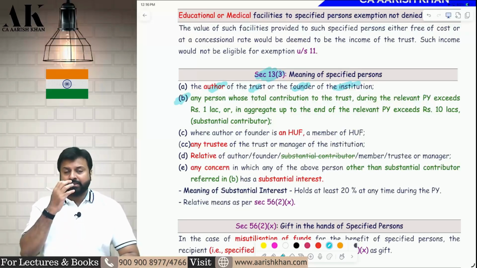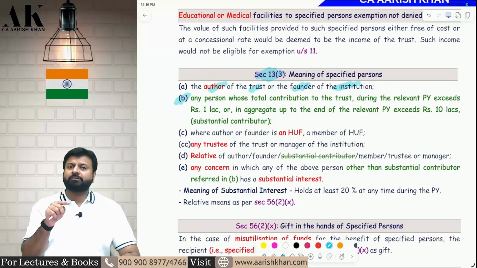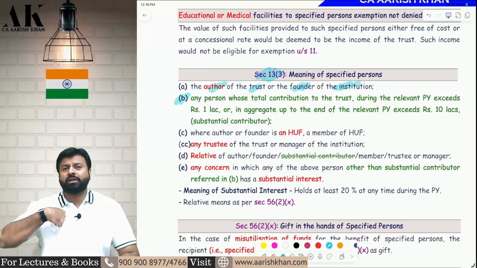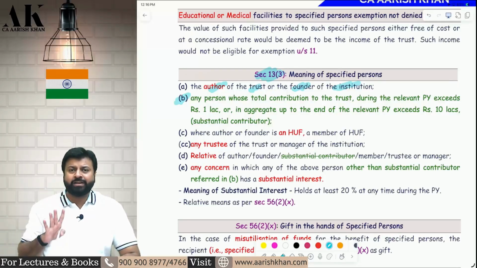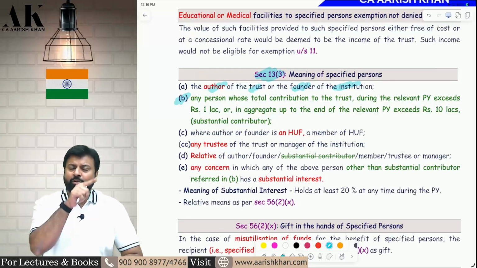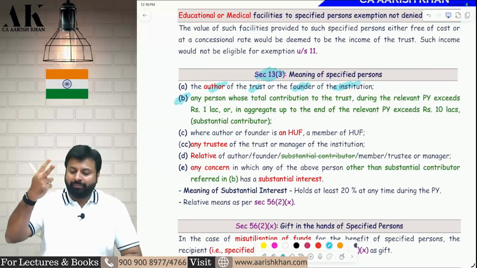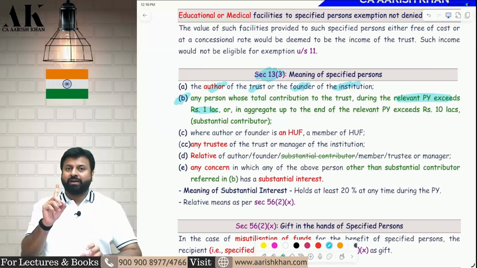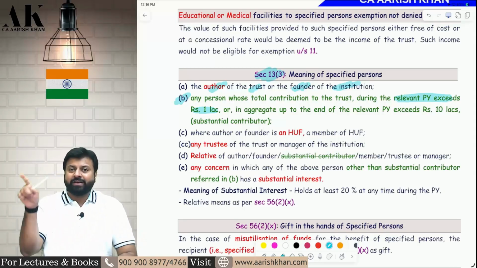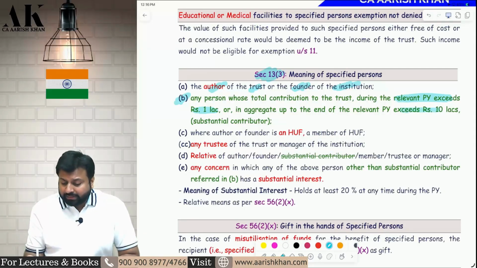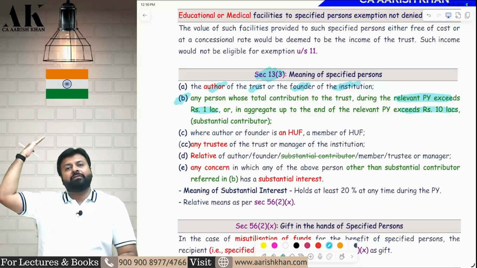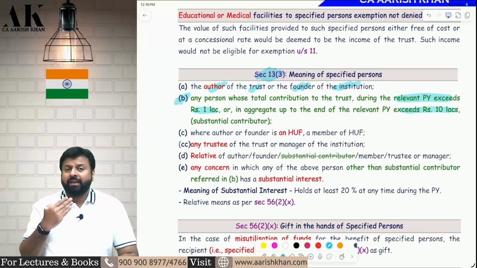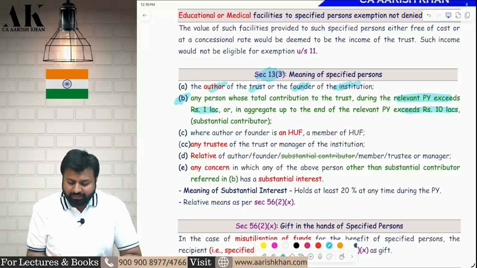Point number B. Here there is an amendment. Earlier, a substantial contributor was a specified person, and a substantial contributor earlier was any person who has contributed to the trust more than 50,000 rupees in the financial year. Now they have removed that limit of 50,000 and now they have put 2 limits. That is, in the financial year, if anybody gives you a donation of more than 1 lakh rupees, or the total donation given till date from day 1, from the last 10 years, 20 years till date, if the total donation given till the end of the current financial year is up to 10 lakhs.